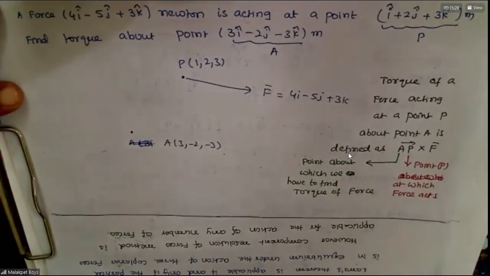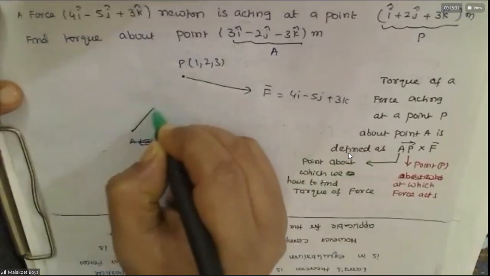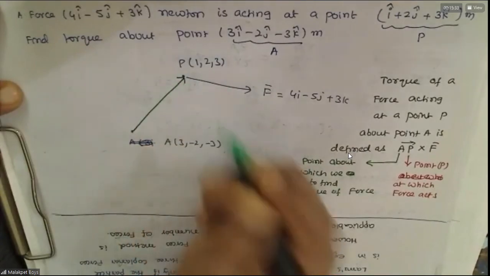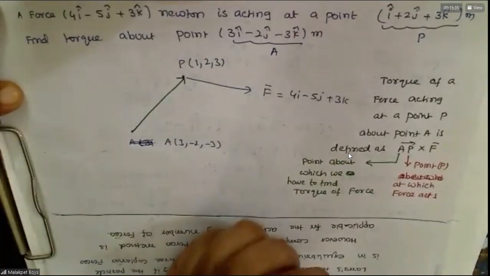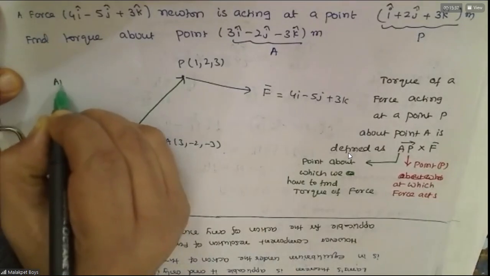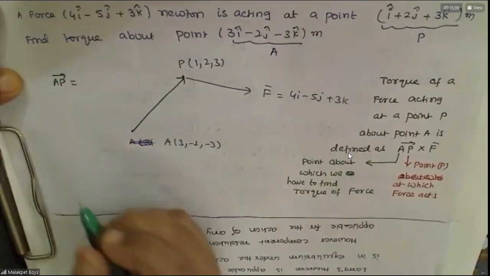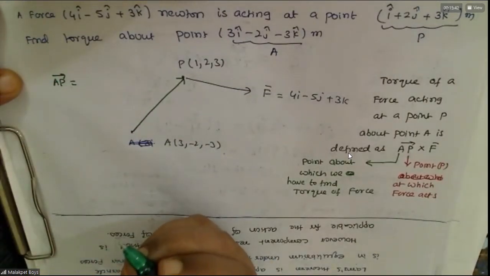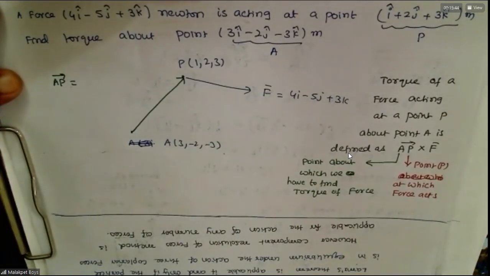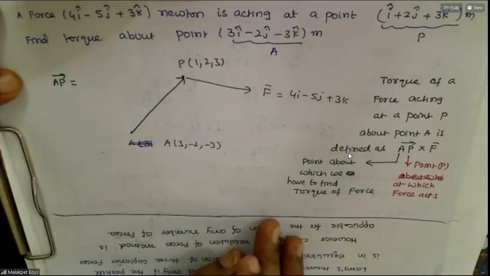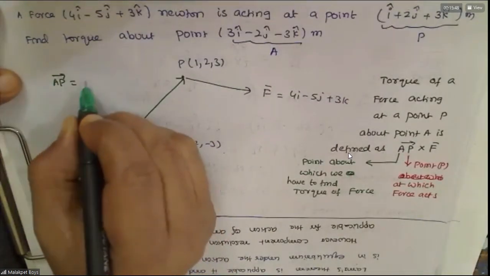So this is the vector AP. Can you tell what is AP bar? Remember that or not? 4i plus 0 0 2.